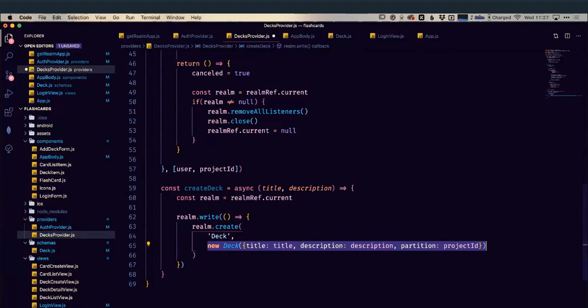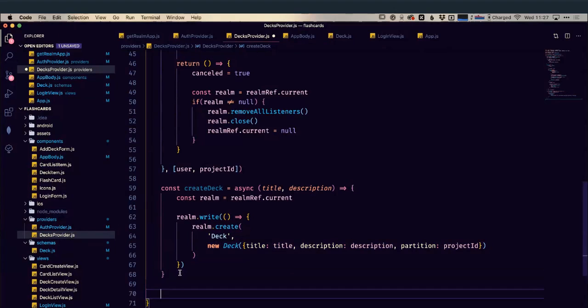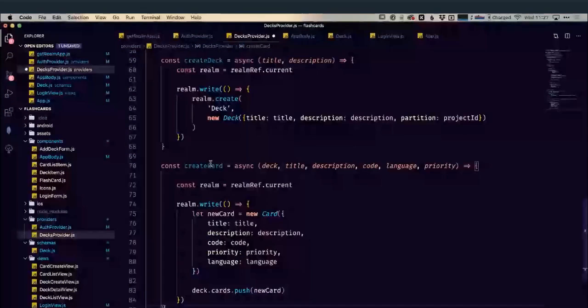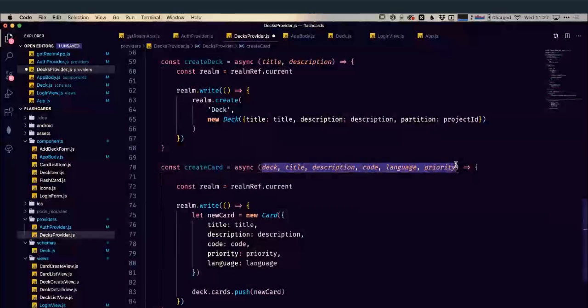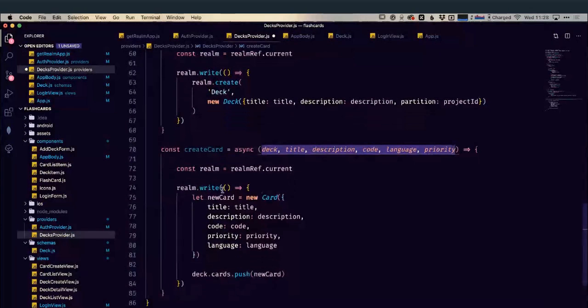And it's the same thing for create a card. So I'm not going to write this whole thing out. So you can see create a card is exactly the same thing. It's just got a few more pieces of data that it requires, language priority, etc. Again, it's just going to be a write.